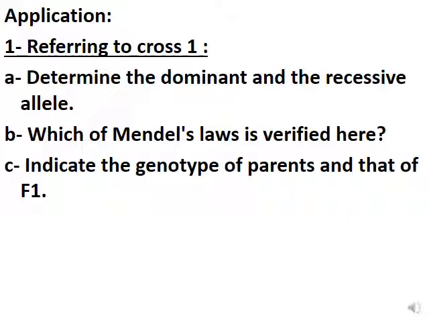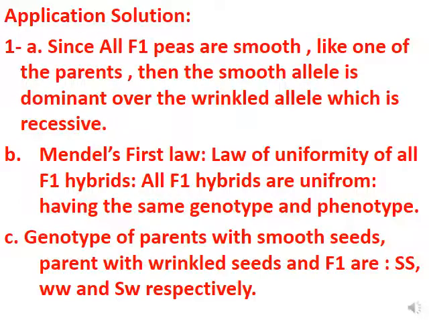Indicate the genotype of the parents and that of F1. You should give symbols before you give the genotype. Since all the F1 peas are smooth like one of the parents, the smooth allele is dominant over the wrinkled, which is recessive.